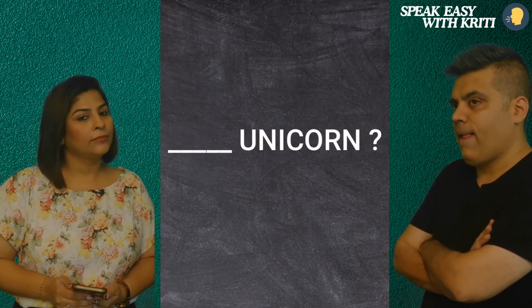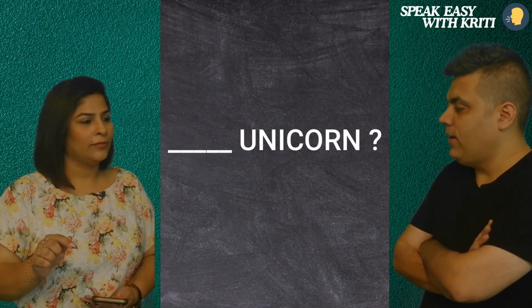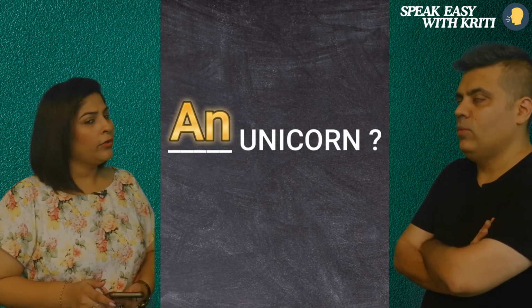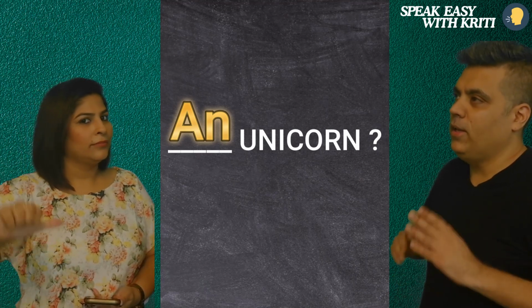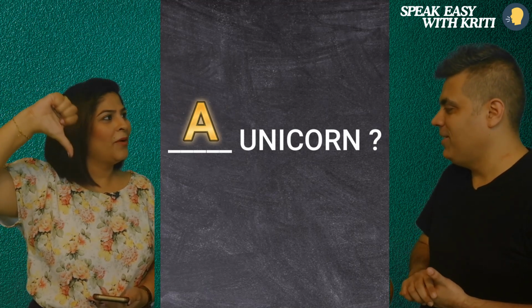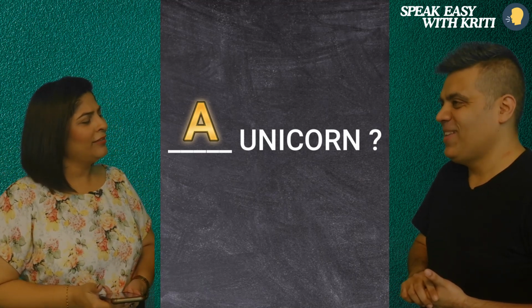What about unicorn? Dash unicorn. An unicorn. Why an unicorn? E, I, O, U. It's U, starting with U. No, no, no. A unicorn. Why a unicorn?